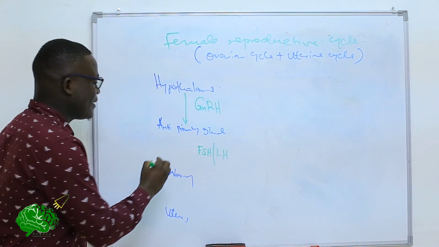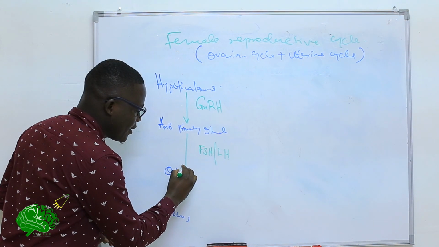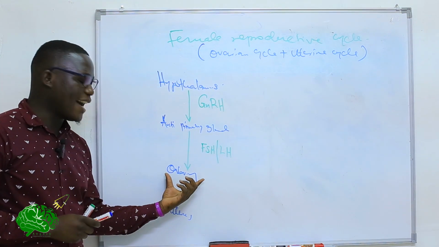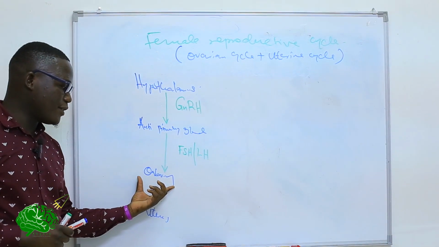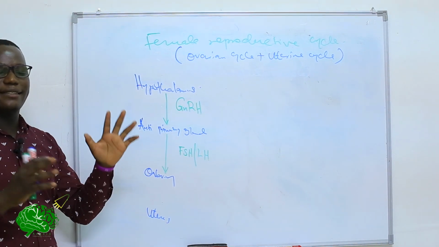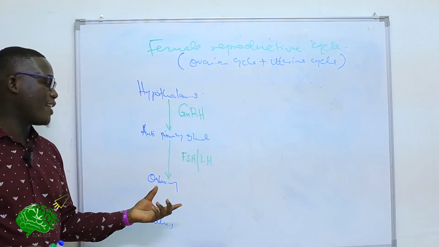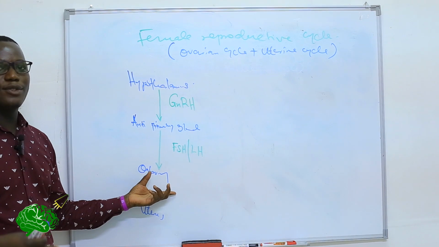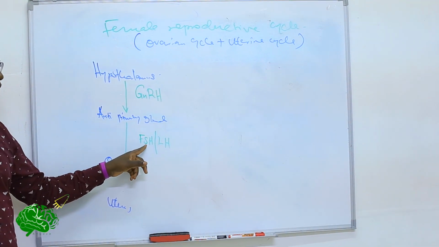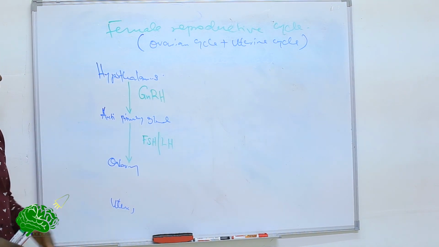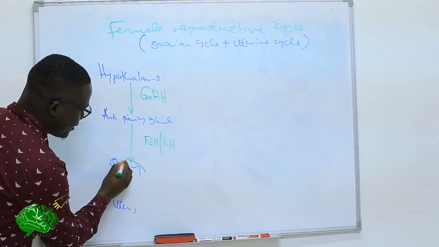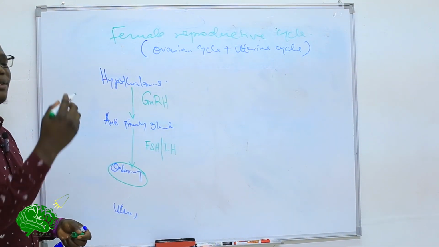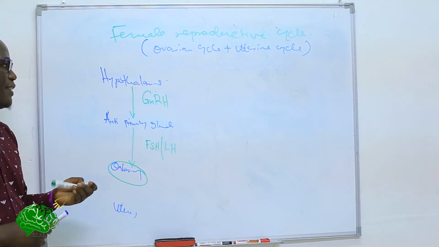Where is the action exerted? These hormones from the anterior pituitary gland will go to the ovaries. Normally at the reproductive age of a female, each month about 10 to 15 primordial germ cells are recruited to begin development so that they are released. To mature and continuously grow, these germ cells require follicle stimulating hormone. The follicle stimulating hormone at the ovary stimulates the developing follicles to continue their development.